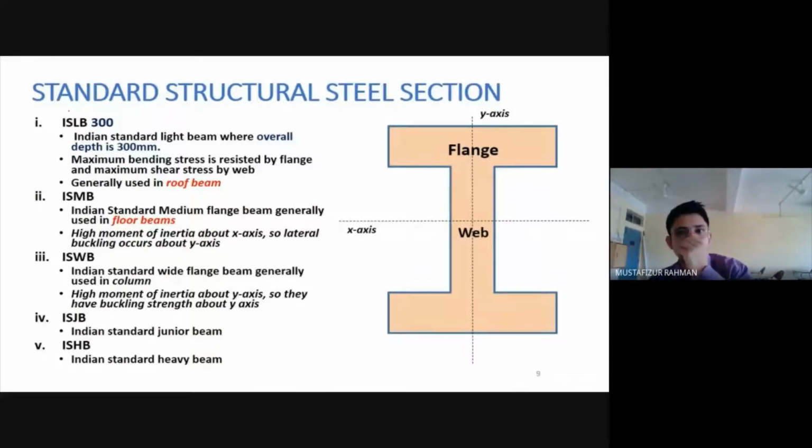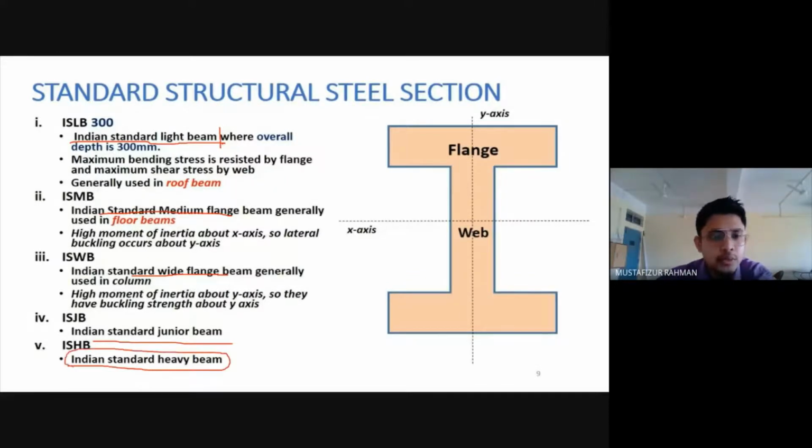Then these beams are given some standard names, like ISLB, ISMB, ISWB. If it is an ISLB, what is the full form? Indian Standard Light Beam. MB is for medium. W is for wide. Then we have the junior beam, and then the standard heavy beam.